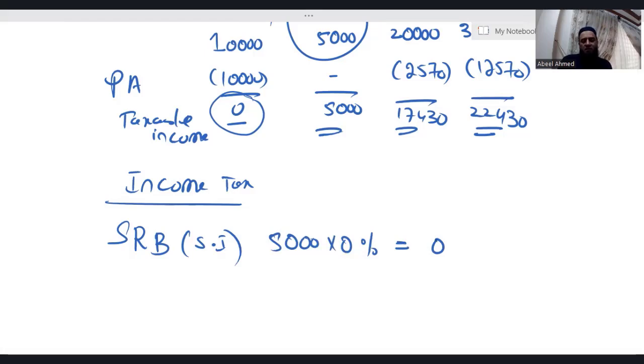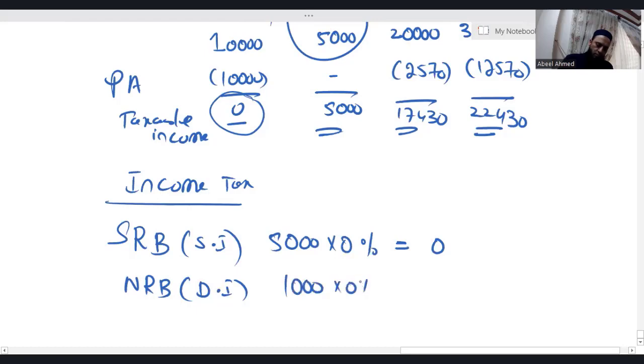Now, dividend: we know that the nil rate band of 1,000 is available. So the dividend income taxable is 17,430.